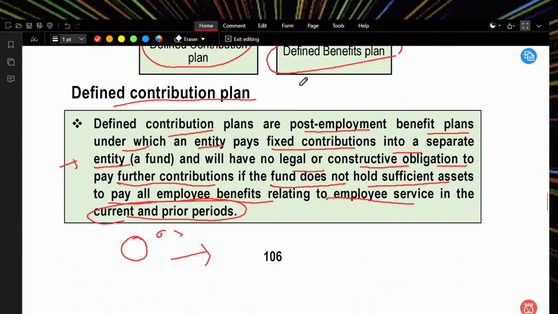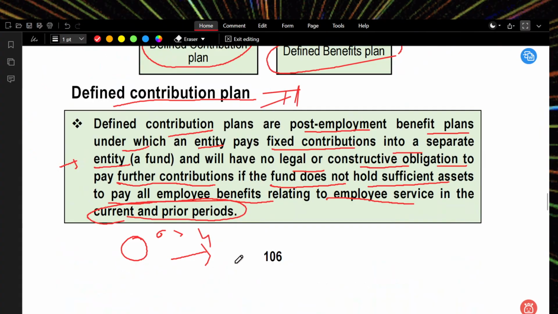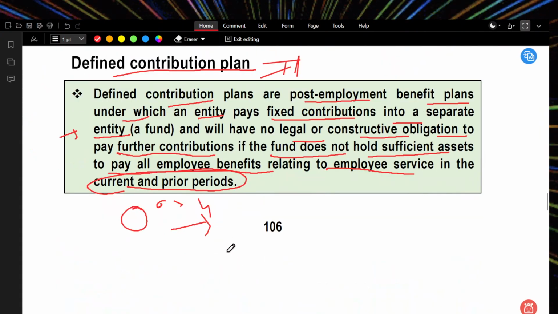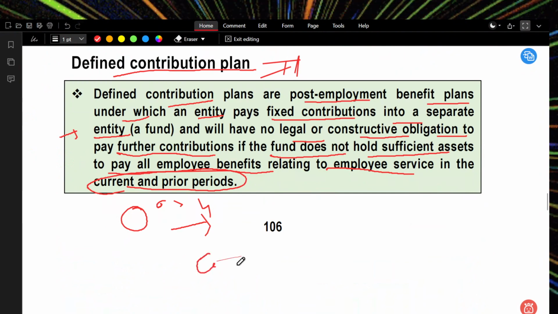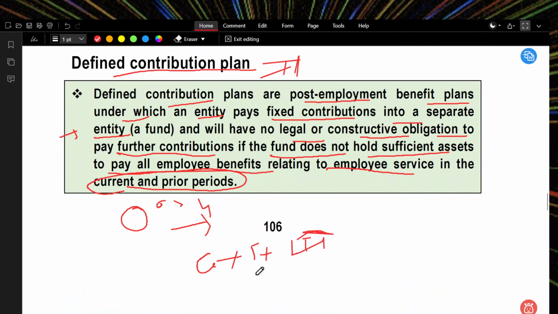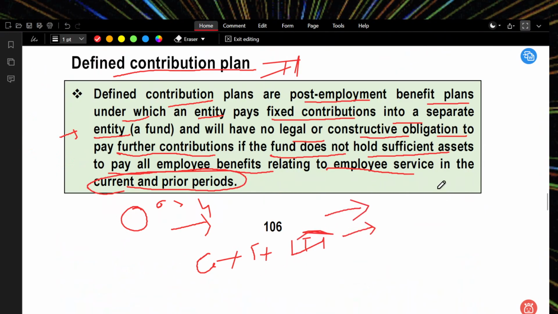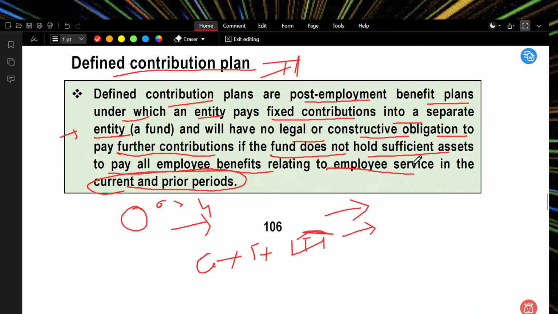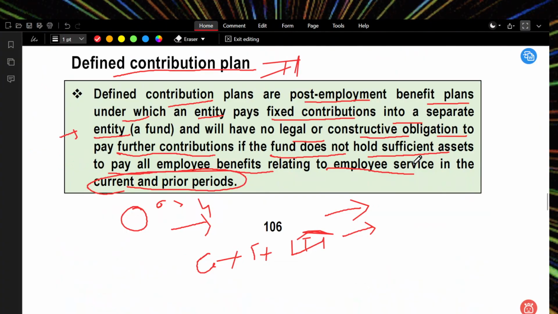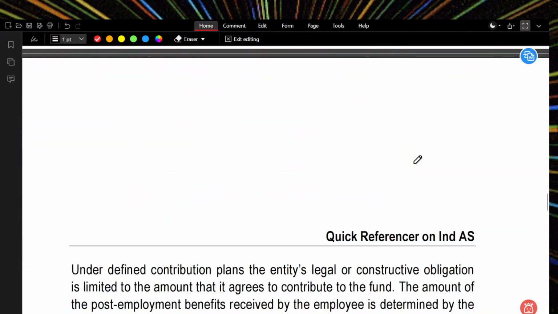A defined contribution plan is like this: I want to pay gratuity. So what I'm doing, I'm not going to pay the gratuity directly. I'm going to make a contribution to a gratuity fund, which is with LIC. It is in a contract. Every month I will pay something during the employment. At the time the employee leaves the organization, they will calculate an amount and pay it to the employee when he retires. This is the employee gratuity contribution fund.